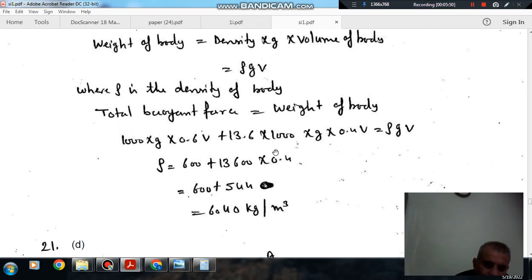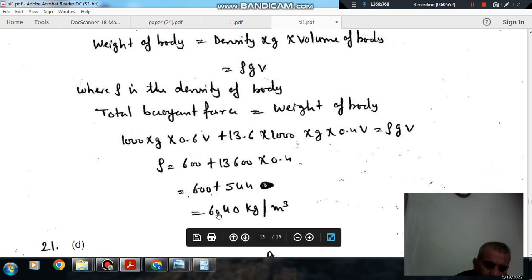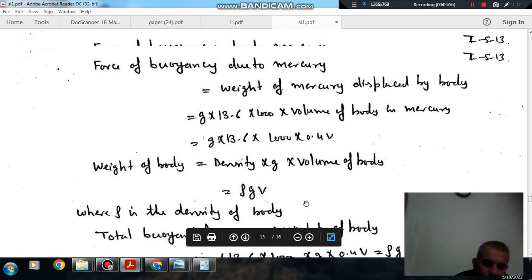So we have density of body as 6040 kilogram per meter cube.